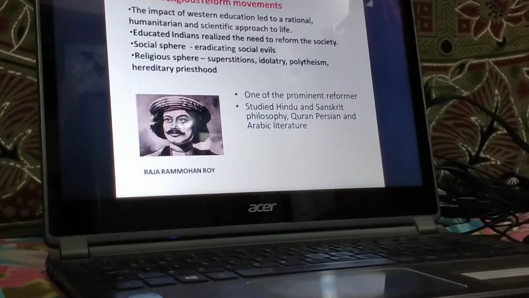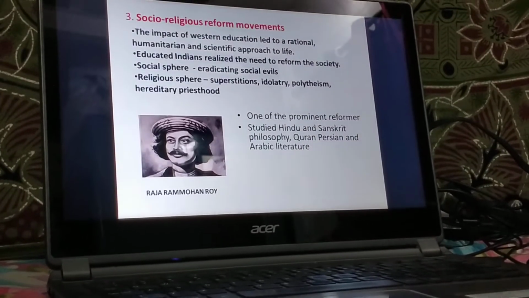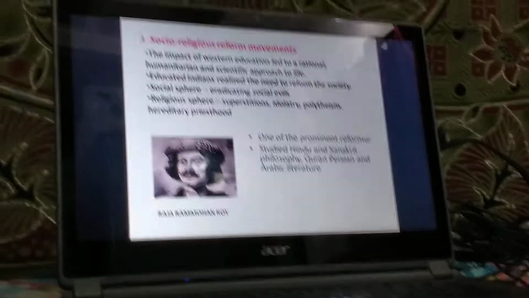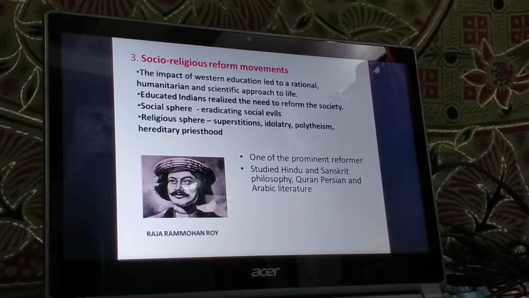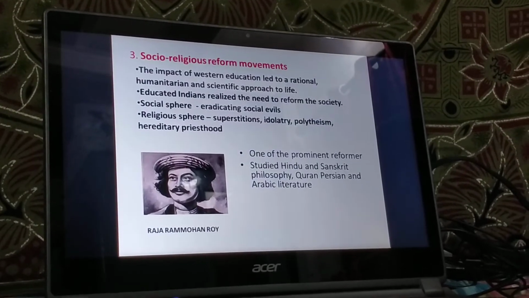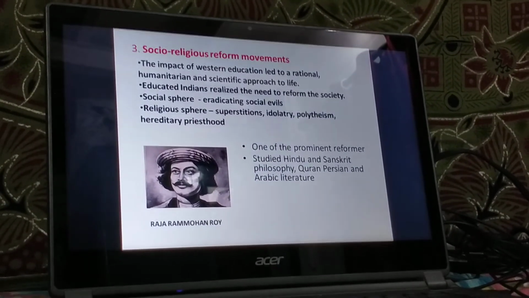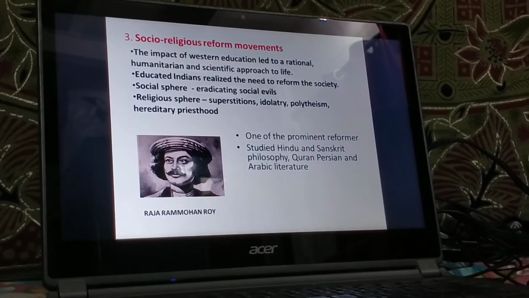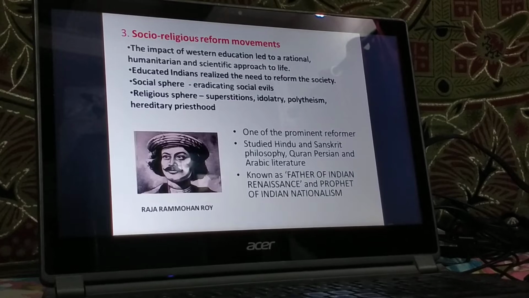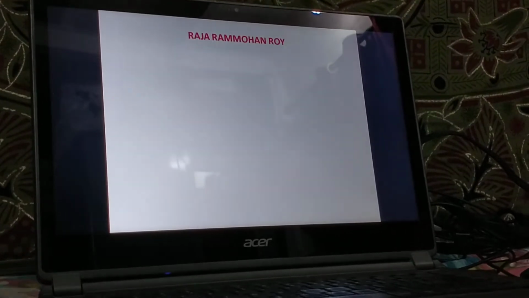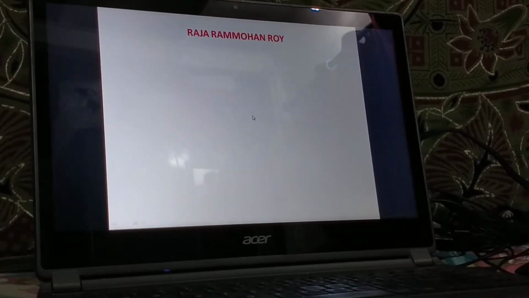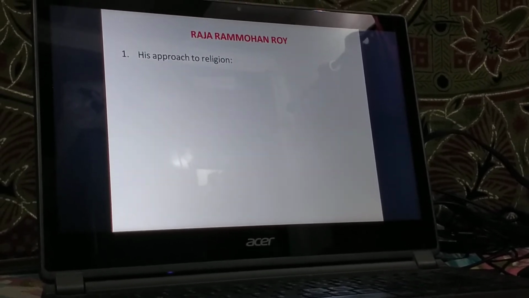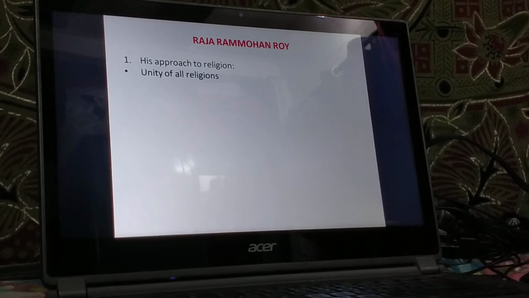He studied Hindu and Sanskrit philosophy, the Quran, and Persian and Arabic literature as well. He is often known as the father of the Indian Renaissance and the prophet of Indian nationalism, a title that was given to him by Rabindranath Tagore. Let us learn more about him in detail.